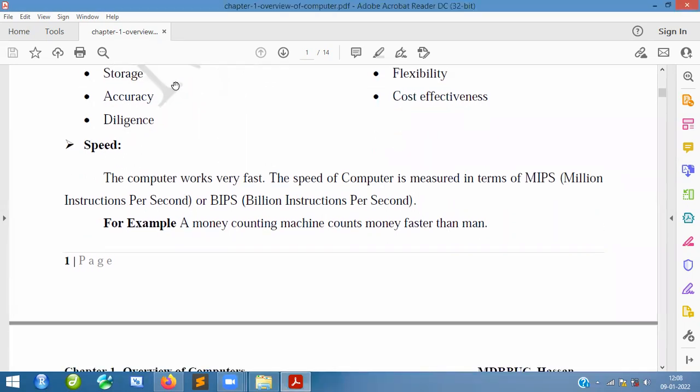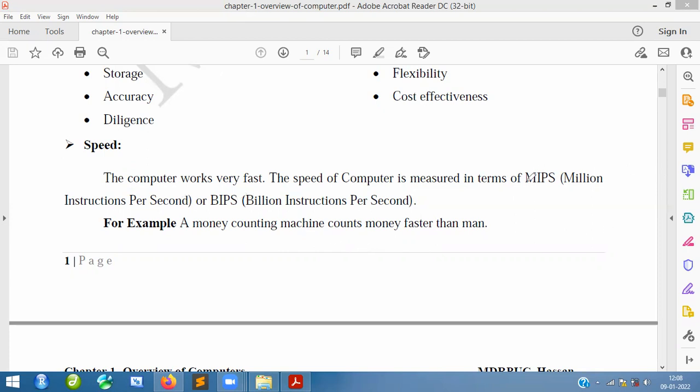Speed. I don't want to go so deep, but I will explain very clearly about all these things. When it comes to speed, the computer works very fast. The speed of the computer is measured in terms of MIPS, million instructions per second, and BIPS, billion instructions per second. Please understand, it is how much time it will take for an instruction to execute.